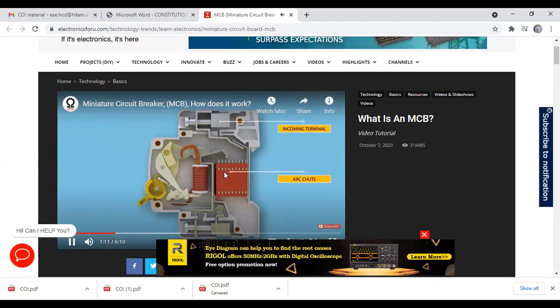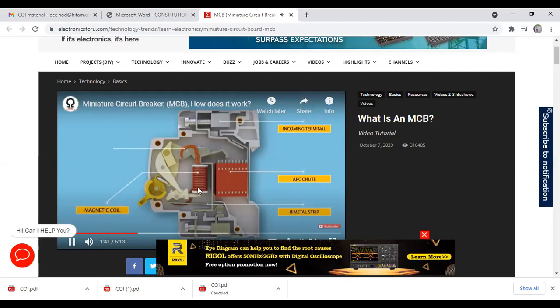See second one, arc chute. I have shown arc. Some arc is coming immediately when it is open. This is called arc chute. Inside this is the bimetallic strip. This is the fixed contact. This is the movable contact inside this. This coil is the magnetic coil. I have already told you, on the iron piece they are placing one coil. This is called magnetic coil.